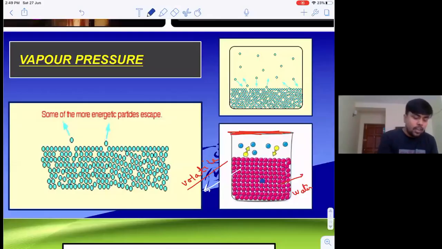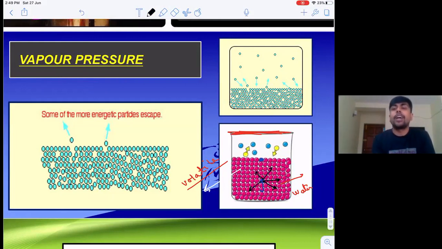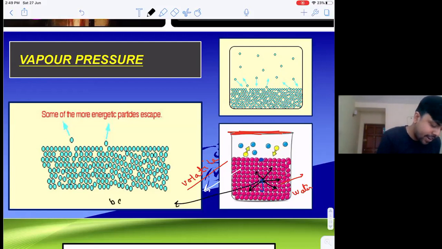Now let us consider a molecule at the bulk and a molecule at the surface. The molecule at the bulk is experiencing intermolecular force of attraction from all the sides, right? So can I say it is having a balanced force of attraction, right?